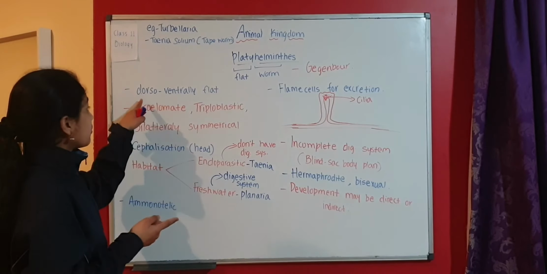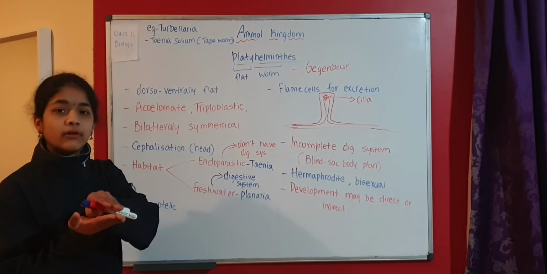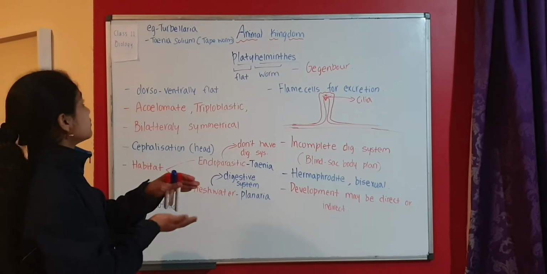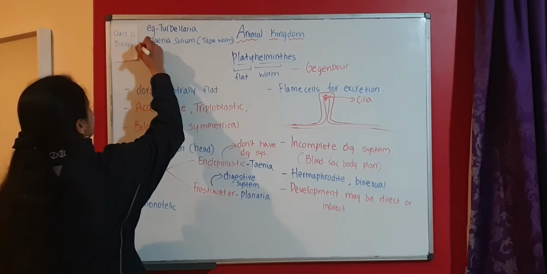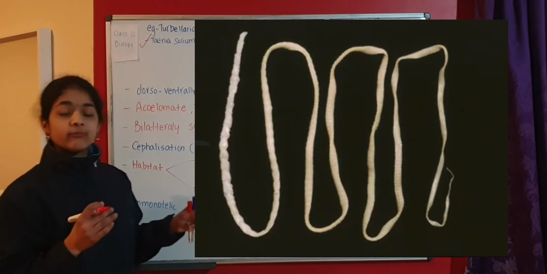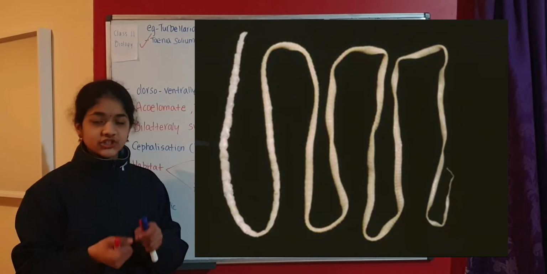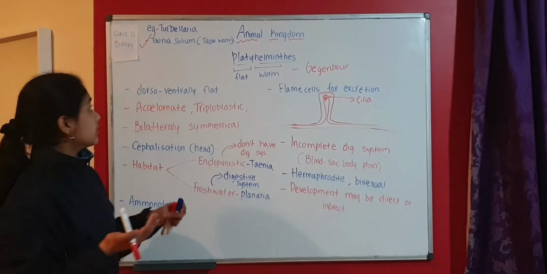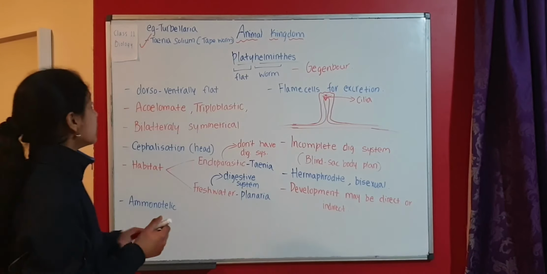We said that they are dorsoventrally flat. They are so flat, the body is just squashed like this. So that is tapeworm or Taenia solium. This is a very important one that we need to remember. You can see here that the tapeworm is so flattened, it is squashed, and it looks just like a tape. To be more precise, it looks like the measuring tape that we use.